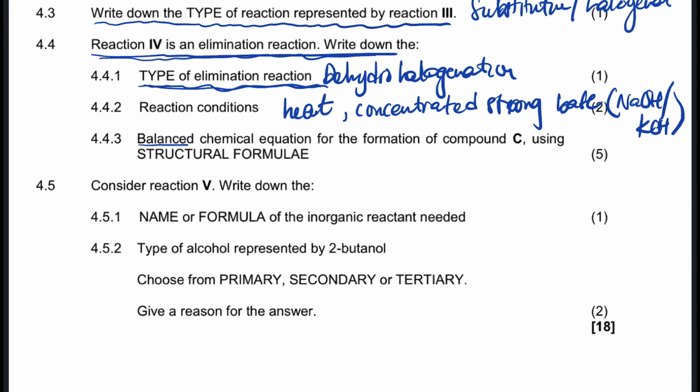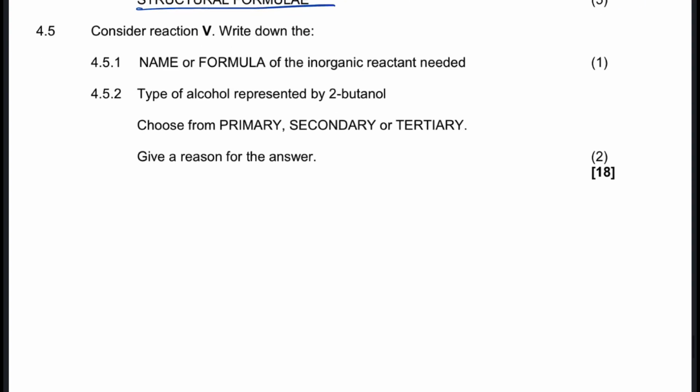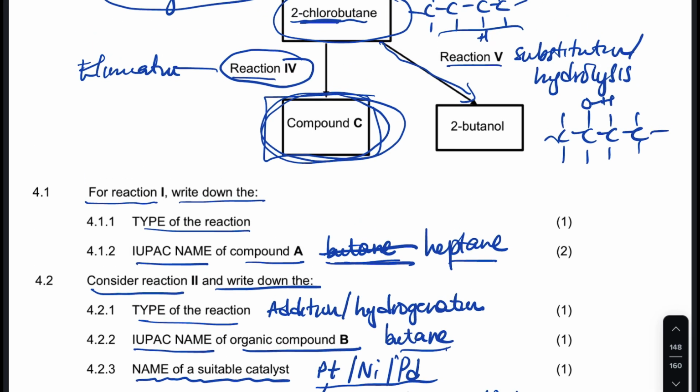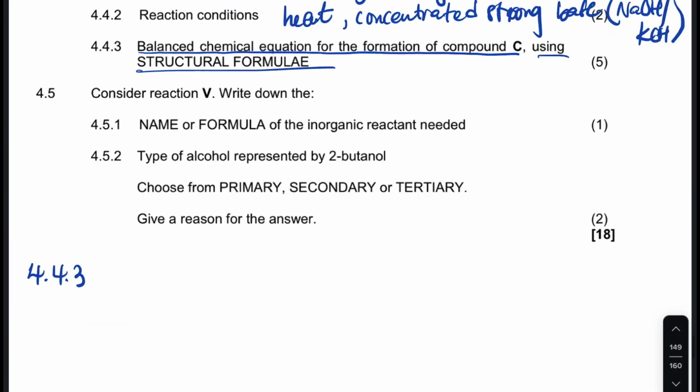Now 4.4.3, it says write down the chemical equation for the formation of C using the structural formulae. Remember we are coming from this haloalkane, and from this one we're going to remove the chlorine and hydrogen there. So it's going to be like this.